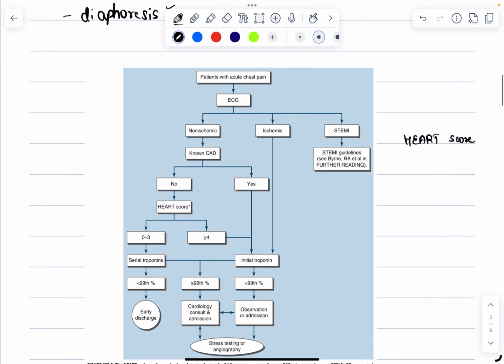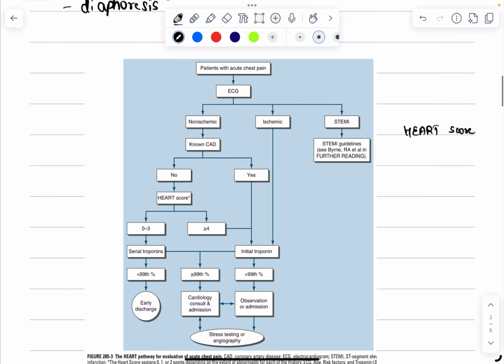Now, coming to approach to a patient with acute chest pain. So, obviously, the first step would be to get an ECG done. So in the ECG, you can easily tell whether the patient is having STEMI or not. If the patient is having ST elevation myocardial infarction, then you have to follow that particular flow chart where you can either go for reperfusion or primary coronary intervention.